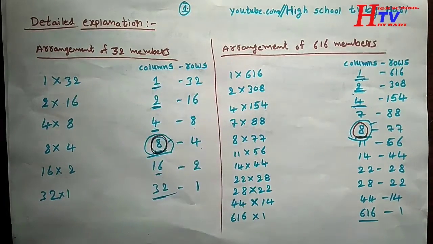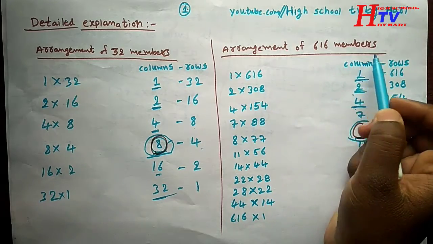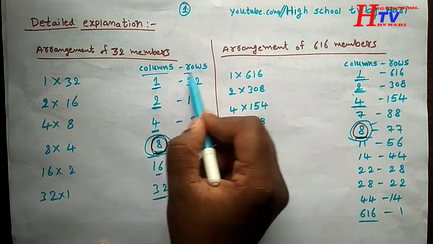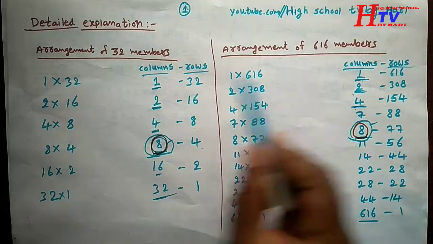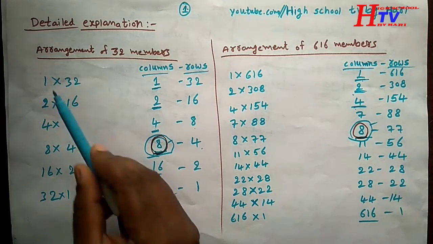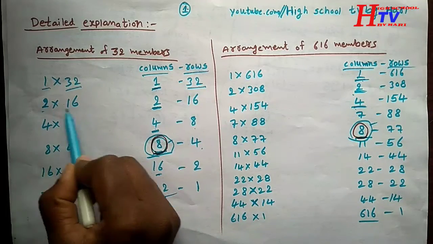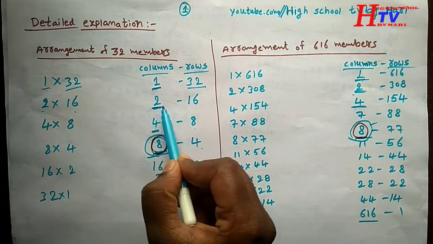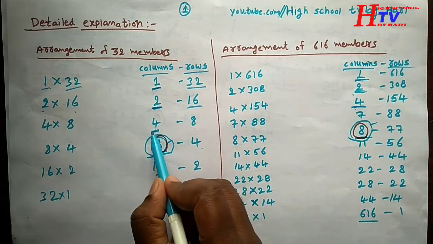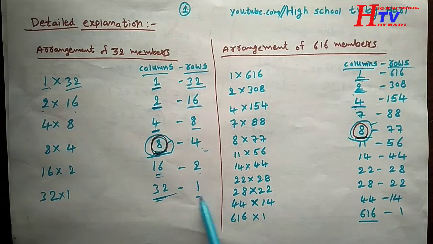Detailed explanation. Arrangement of 32 members, and arrangement of 616 members, in columns and rows. 32 persons can be arranged as 1 into 32: 1 column, 32 rows. 2 16s are 32: 2 columns, 16 rows. Or 4 columns, 8 rows. 8, 4; 16, 2; 32 columns, 1 row.